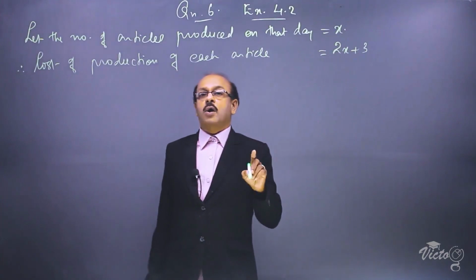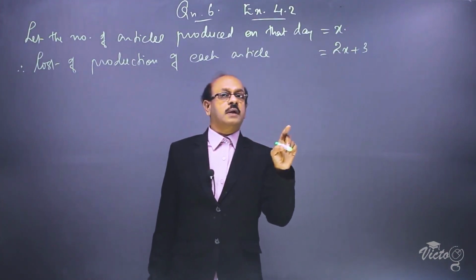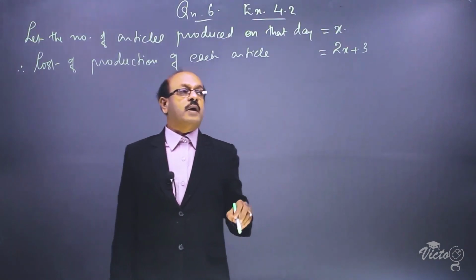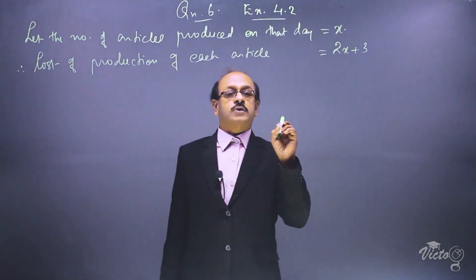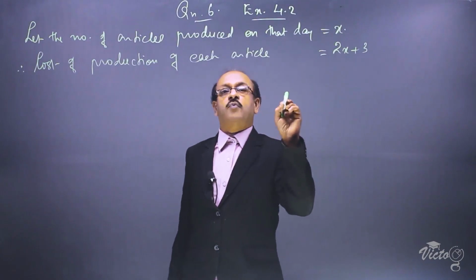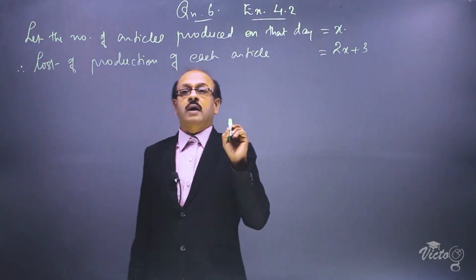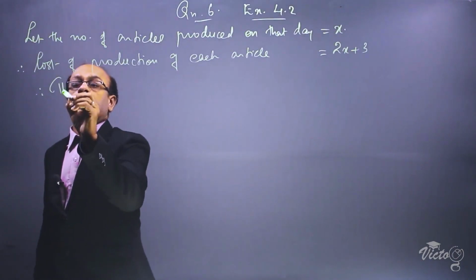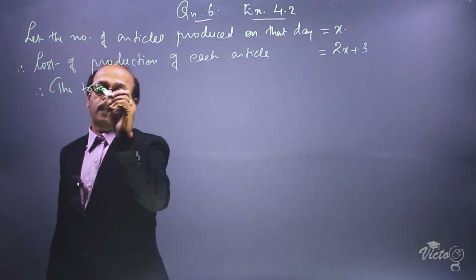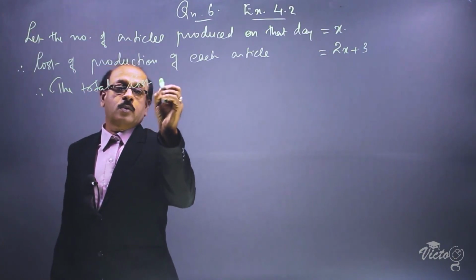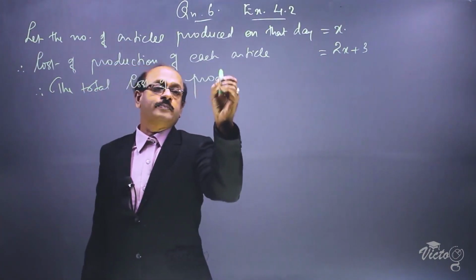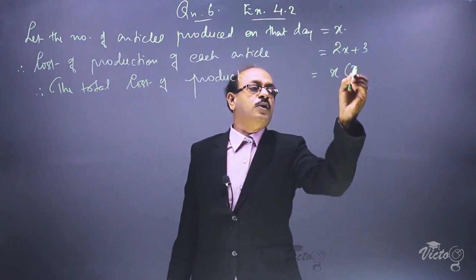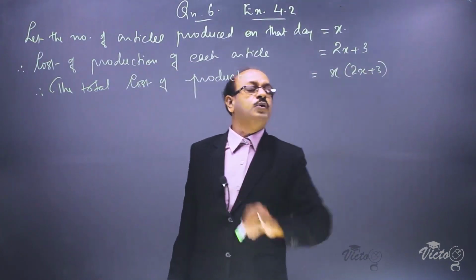Now, we know the cost of production of each article and the number of articles produced on that day as x. So, we multiply the cost of production of each article by the number of articles produced, and we will get the total cost of production. Therefore, the total cost of production is equal to x into 2x plus 3.